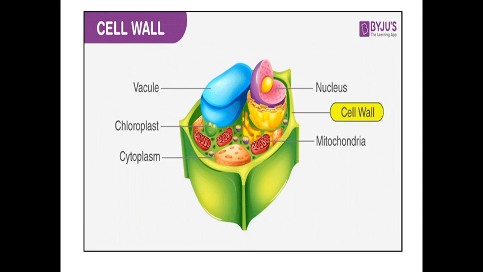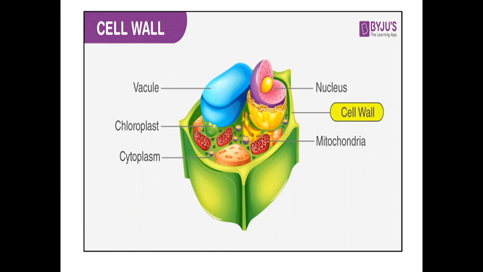Got it? So the aim of this session is to learn about the structure and functions of cell wall and nucleus. And what will you write in the keywords? The important parts, like vacuole, chloroplast, cytoplasm, nucleus, cell wall, mitochondria. So these are your keywords.